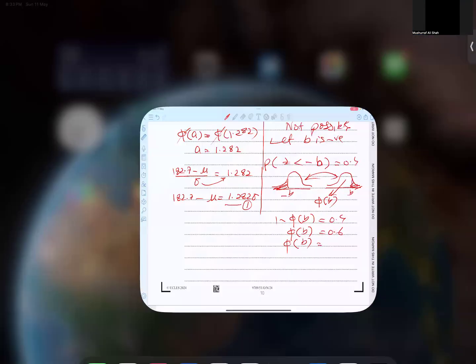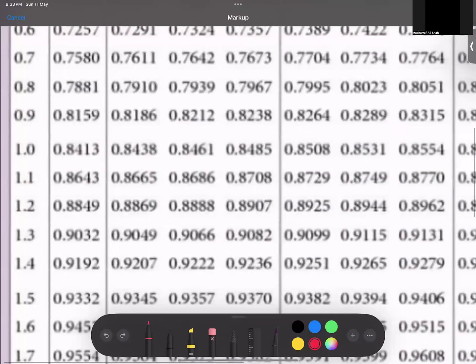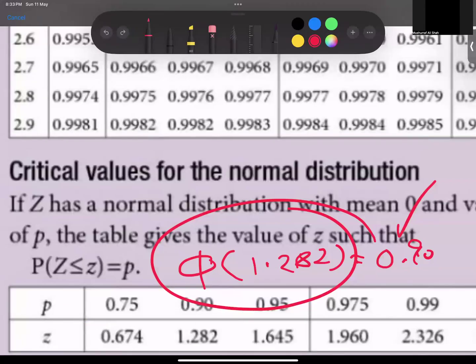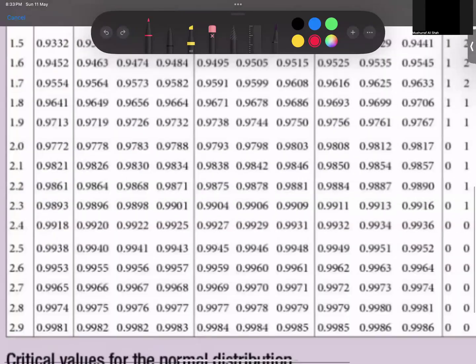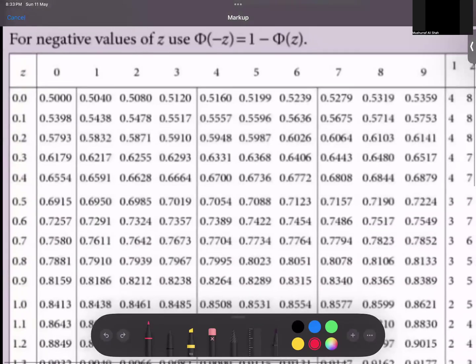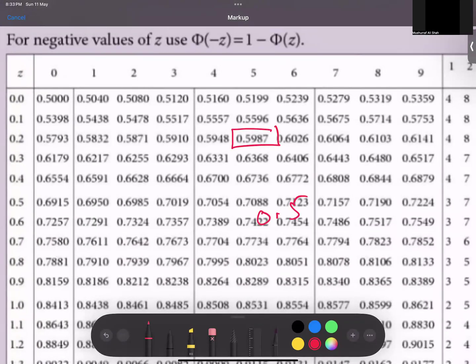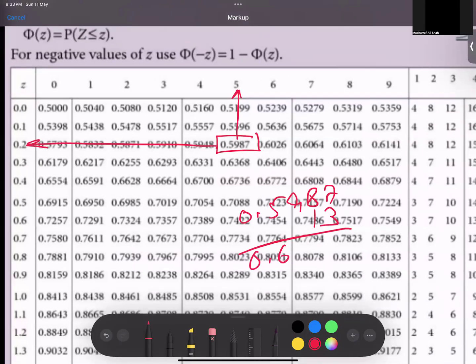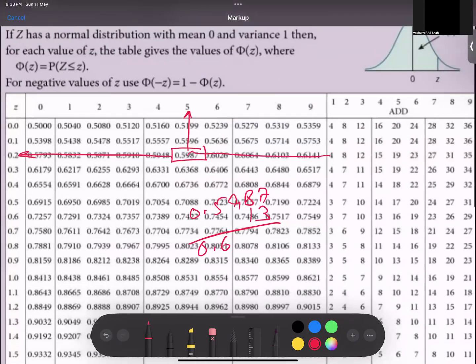Check it. Maybe in the bottom we have given some numbers. Wait, let me check. No, 0.6 is not available here. So for this kind of question, we have to find the value from here. Where is 0.6? 0.5987. If I add 13, I get 0.6. So how to get from here? 0.2, 5, and 18, and 18 is close to 19. So phi of 1.255. I hope this point is very clear.